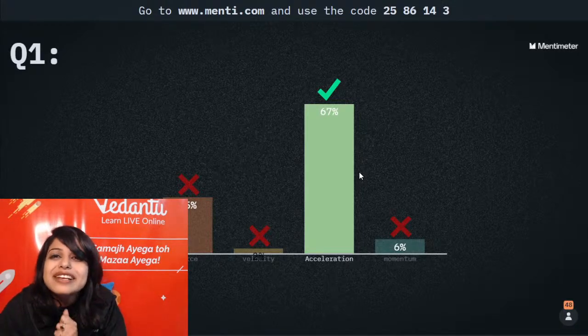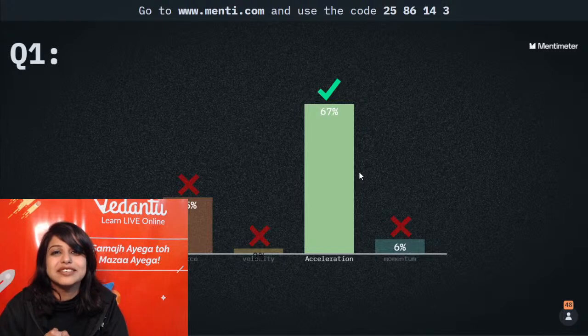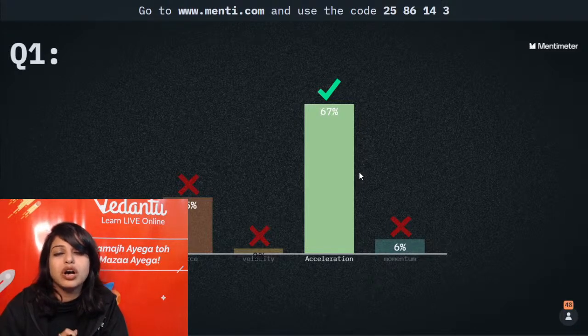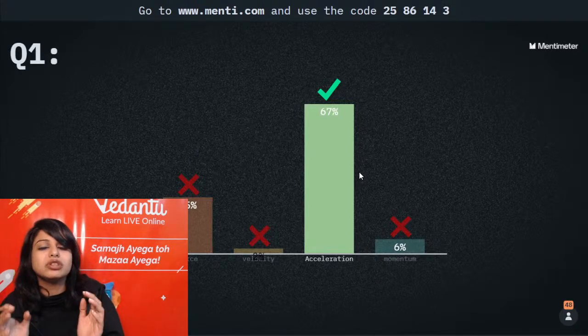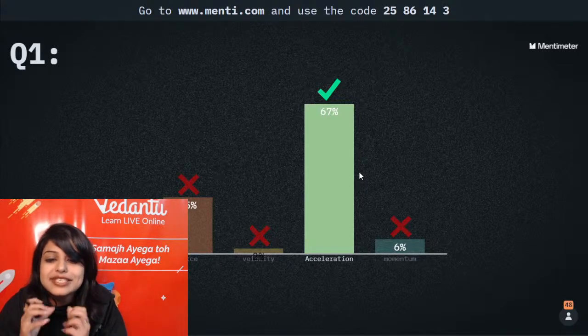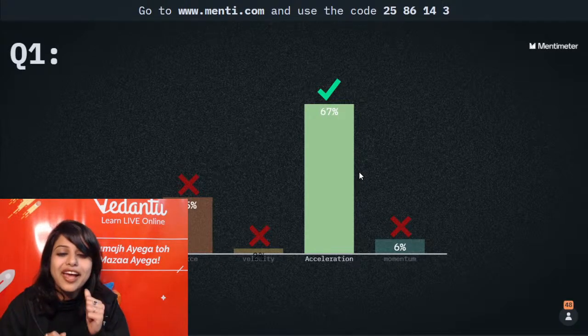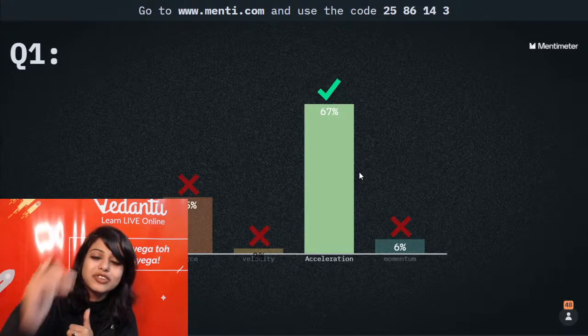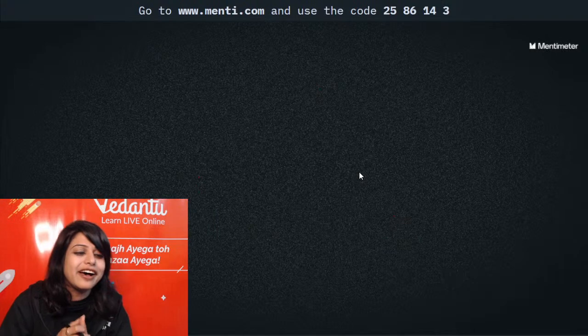But their acceleration is independent of their masses. So it doesn't matter whether it is Bholu Hathi or Choo-choo Chua, they both will be falling with the same acceleration. 67% people have got it correct. Velocity is not right. Momentum cannot be right because velocity is not right. So the right answer is acceleration.